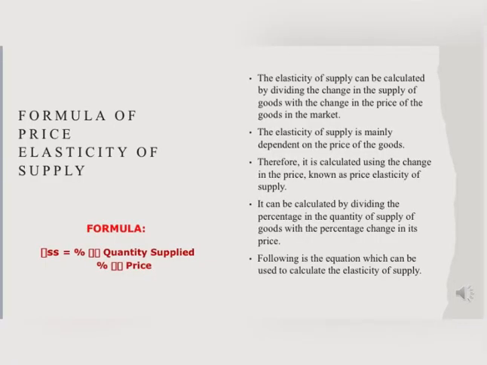The elasticity of supply can be calculated by dividing the change in the supply of goods by the change in the price of the goods in the market. The elasticity of supply is mainly dependent on the price of the goods. Therefore, it is calculated using the change in the price, known as price elasticity of supply. It can be calculated by dividing the percentage change in the quantity of supply of goods by the percentage change in its price. The formula is change in quantity supplied over change in price.